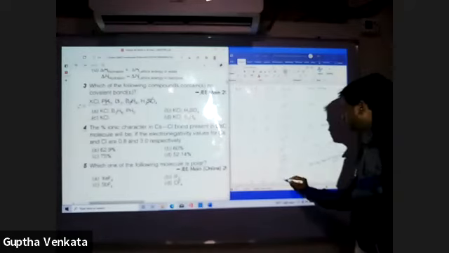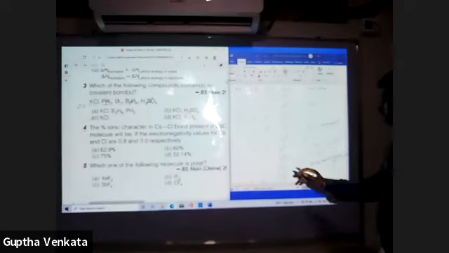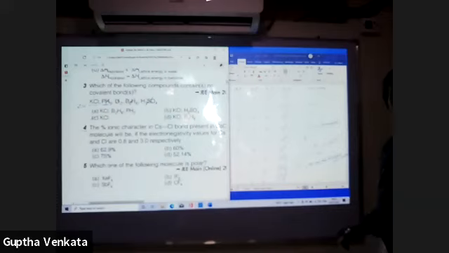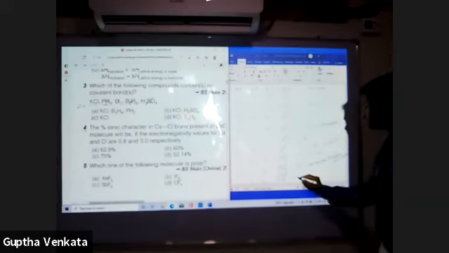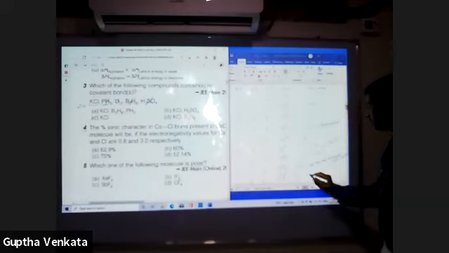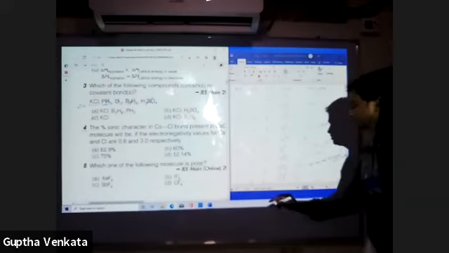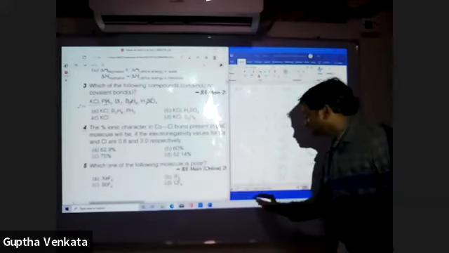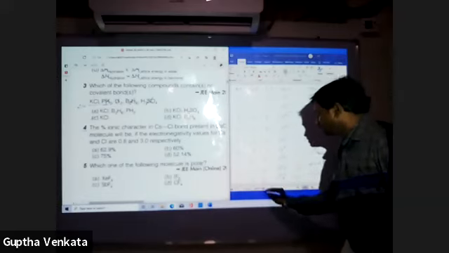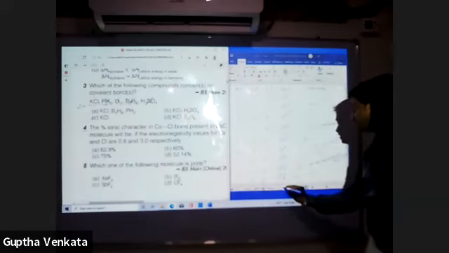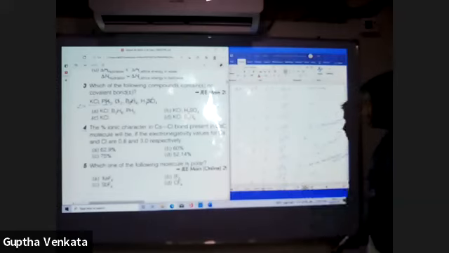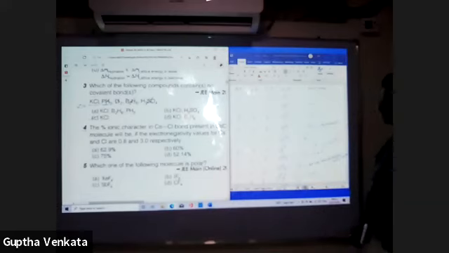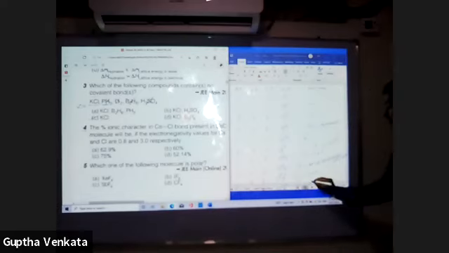sp3d2 means 6 electron pairs, octahedral. 5, 1, 6. sp3d2, one lone pair. This is named as square pyramid.